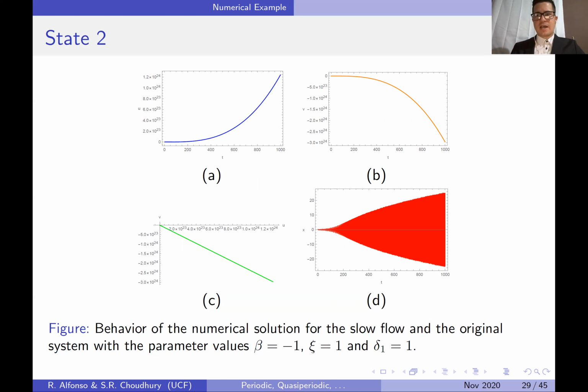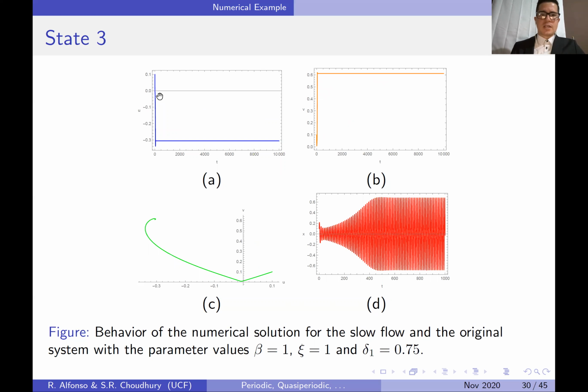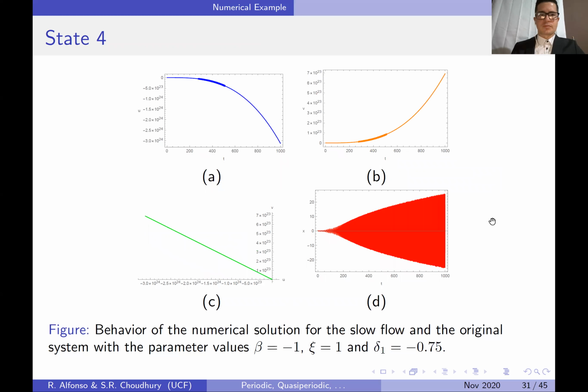Now let's check what happens inside the orange and blue surfaces, which are the ones that relate to the pitchfork bifurcation. So what happens is that you start with a point that is close to 0, but instead of going to the origin, it goes to another fixed point that we know exists. Notice the behavior here, it goes to 0, but then from 0 it goes out and it approaches a different fixed point, the one that we know will appear there. And as expected, the solution to the original system is a periodic solution once you let the time go on. What happens once you cross the barrier of the beta equals 0 plane? Well, the solutions of both the slow flow and the original system explode again.